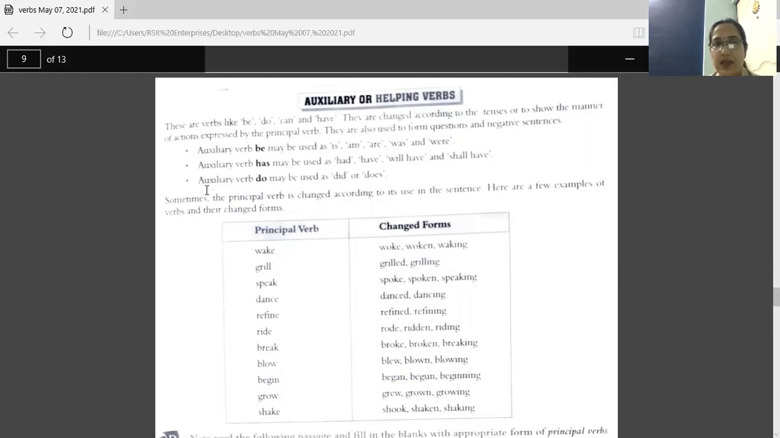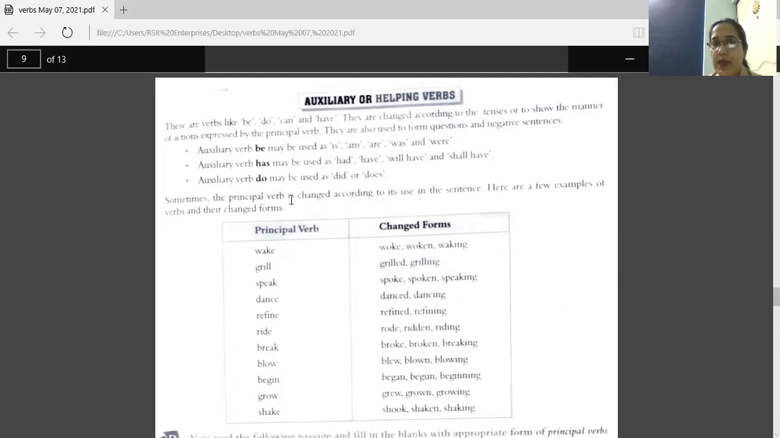Next, the auxiliary verb do may be used as did. Did we use in past tense, or does. Does we use in present tense. Do and does in present tense and in past tense did. For singular subject, we use does. For plural, we use do. With I also, we use do. Okay.